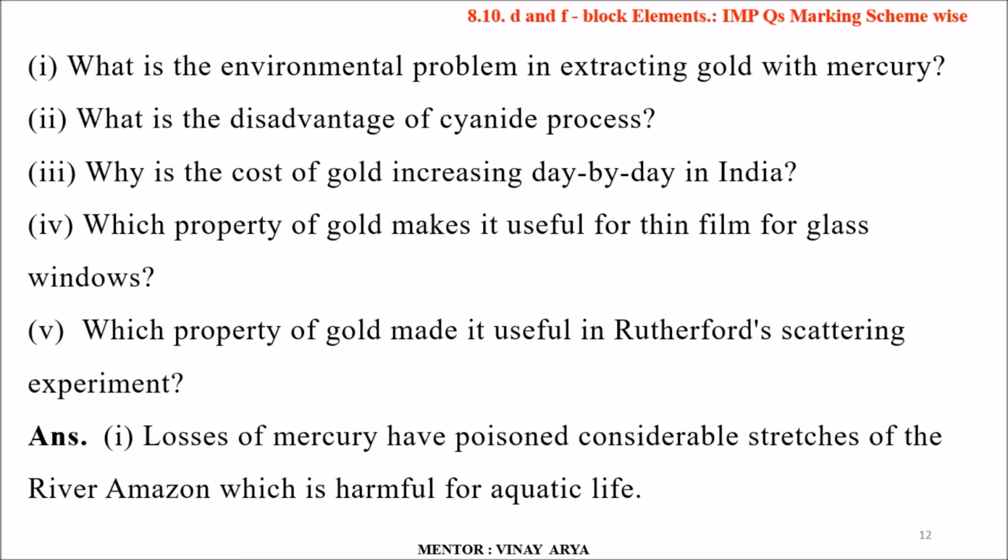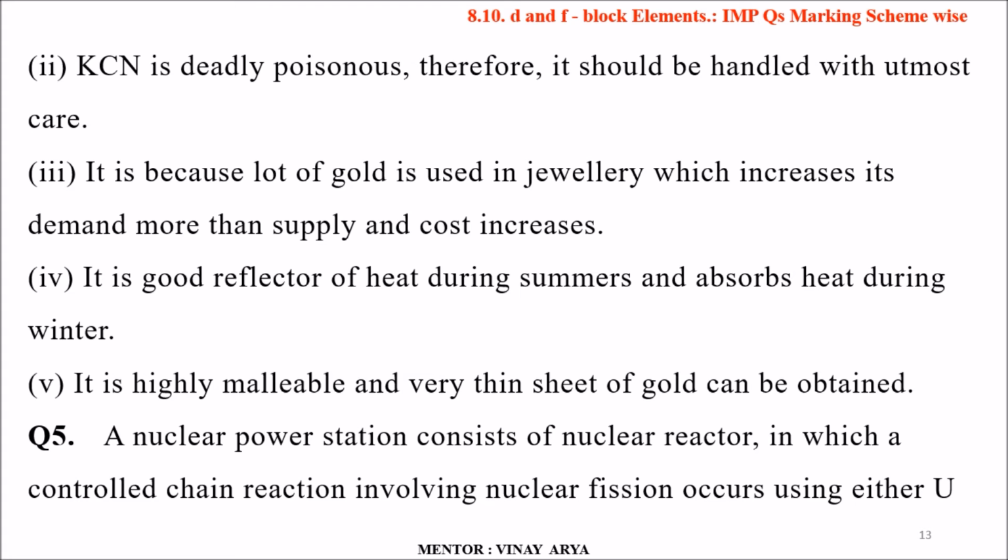So the first part answer is losses of mercury have poisoned considerable stretches of the river Amazon, which is harmful for aquatic life. KCN is deadly poisonous, therefore it should be handled with care in this process. Third part: because a lot of gold is used in jewelry, which increases demand more than supply, and cost increases.